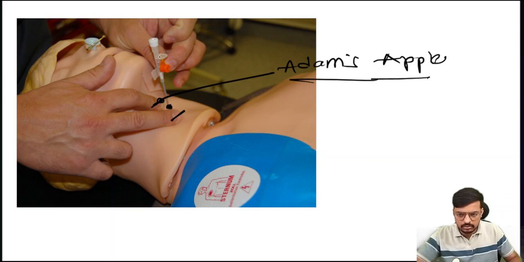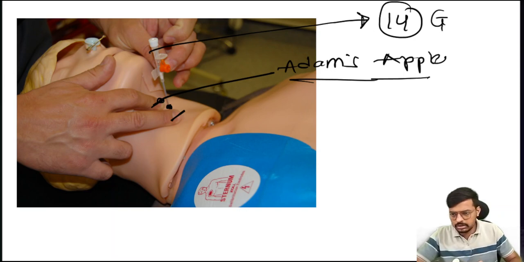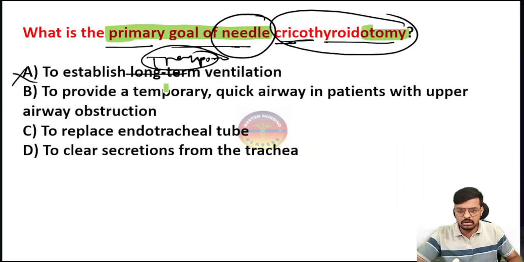In between here we use the orange color IV cannula, which is the 14 gauge IV cannula. It is very important. I insert the 14 gauge IV cannula directly into our trachea through the cricoid membrane. That is what we call cricothyroidotomy. This is the emergency procedure. If the airway is blocked and I have no option to create another airway, use this for emergency purposes, to provide a temporary quick airway in patients with upper airway obstruction.